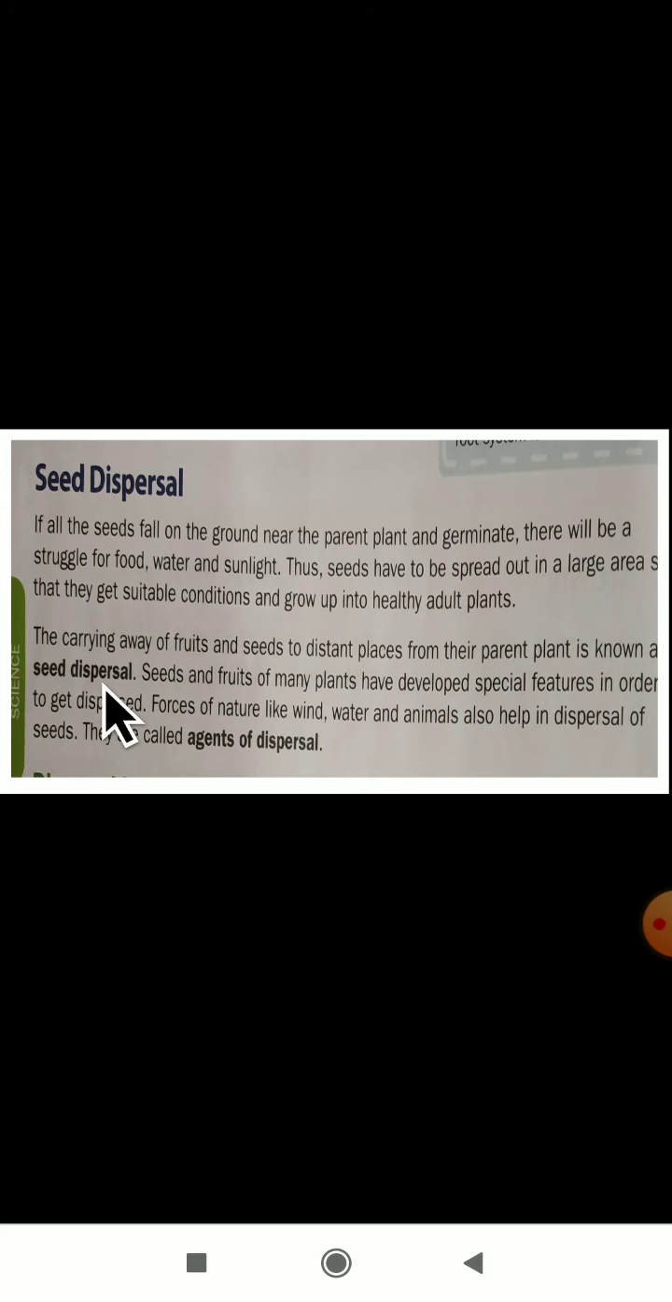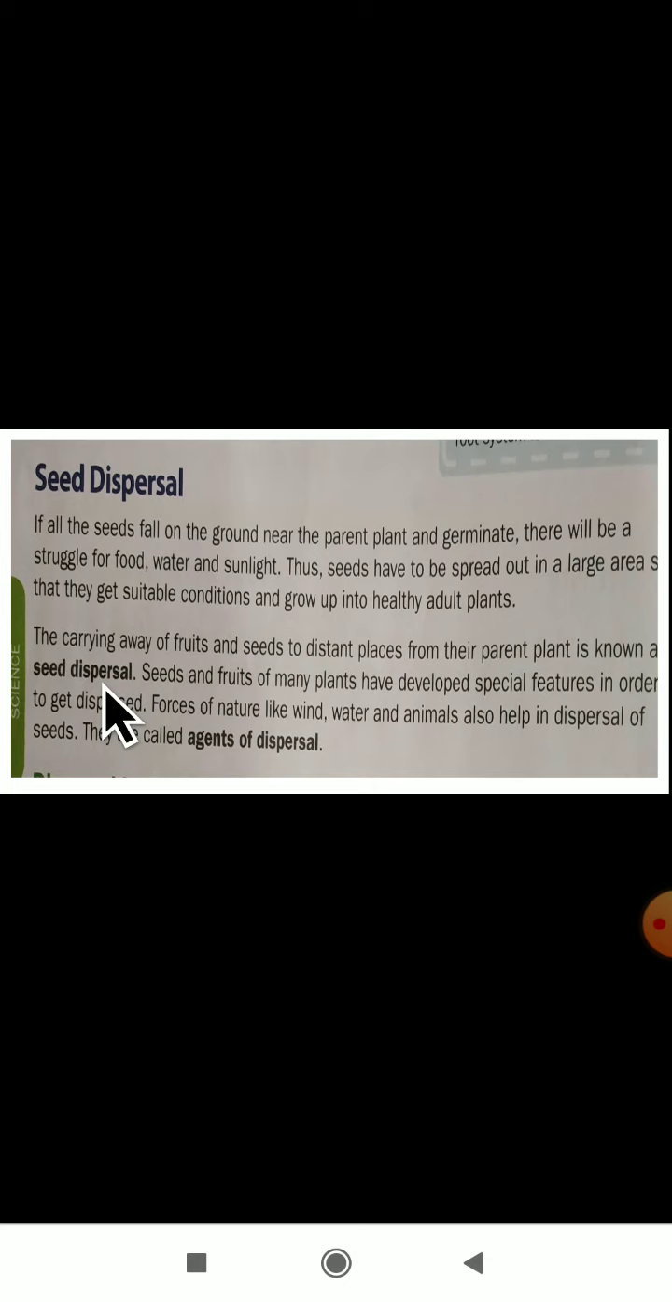From the parent plants, the seeds have to be dispersed to distant places, not near the parent plant. Why do they have to be placed in distant places? Because they will get proper sunlight, water and food. Then they will grow into healthy adult plants.